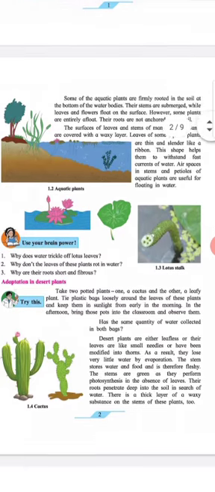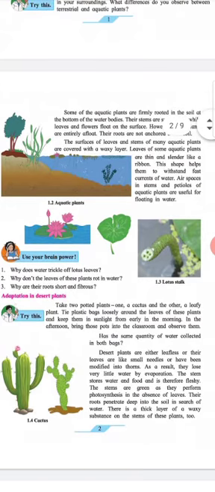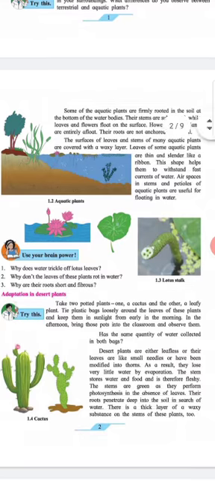The surface of the leaves and stems of many aquatic plants are covered with a waxy layer. Leaves of some aquatic plants are thin and slender like a ribbon. This shape helps them to withstand fast currents of water. Air spaces in stems and petioles of aquatic plants are useful for floating in water.